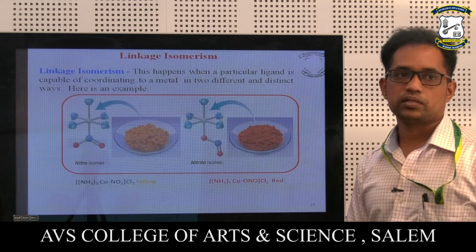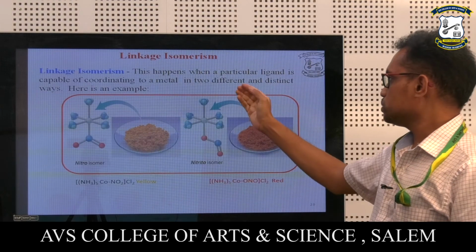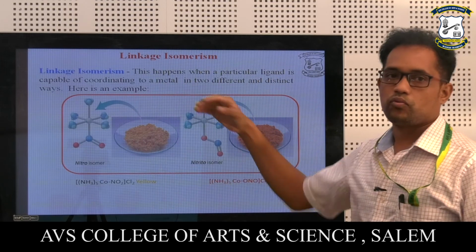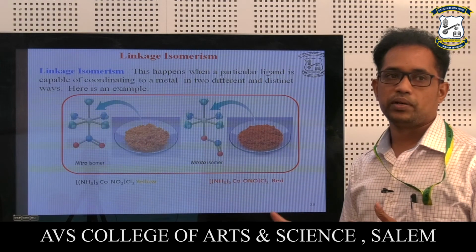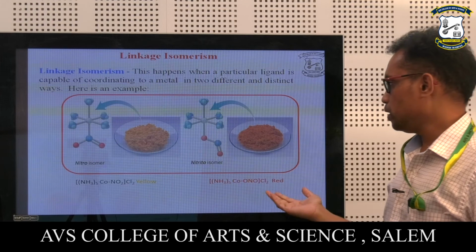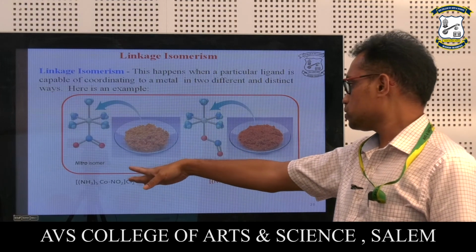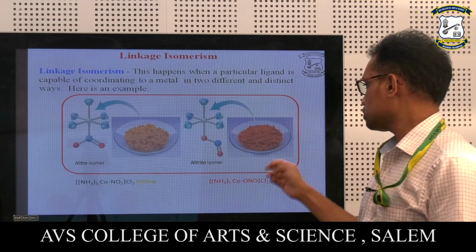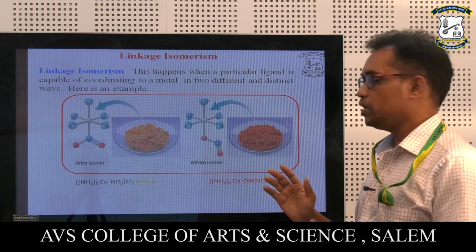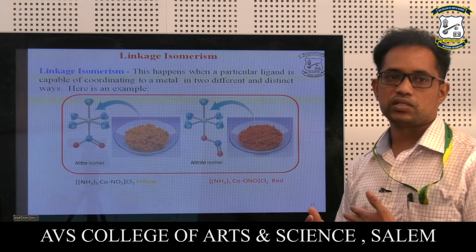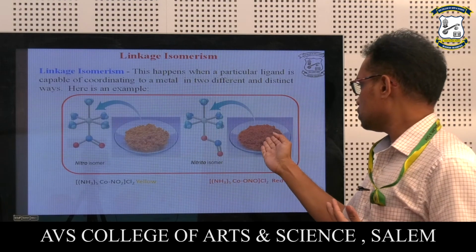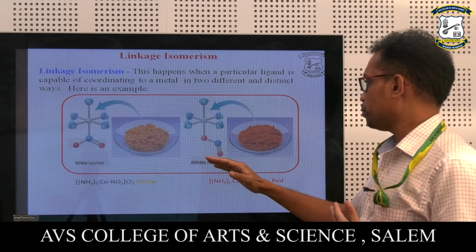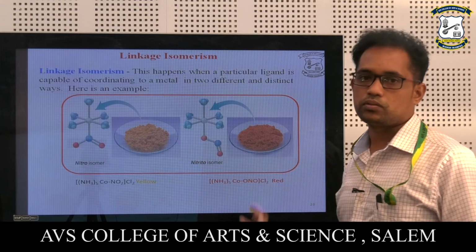So linkage isomerism. Linkage isomerism happens when a particular ligand is capable of coordinating to a metal in two different ways. So this is the linkage isomerism, and this is the nitro isomer of this particular cobalt complex. This is the nitrito. The variation in linkage and the variation in color as well we are getting. So here a dark color and a light color, but the same complexes with respect to linkage isomerism.